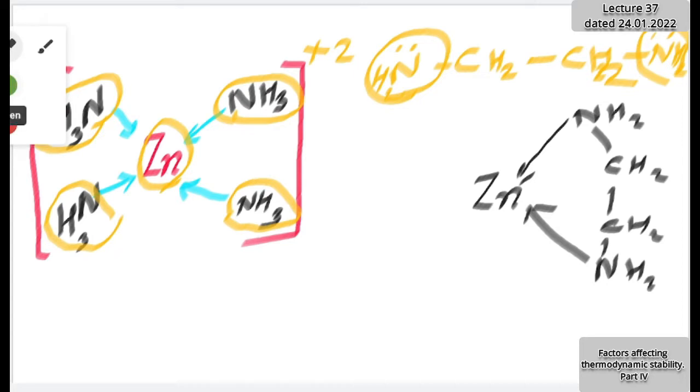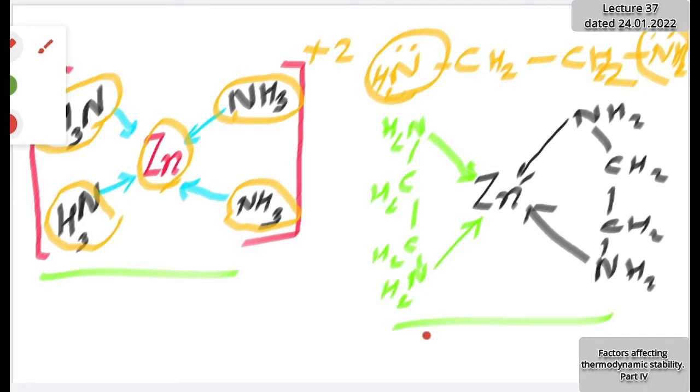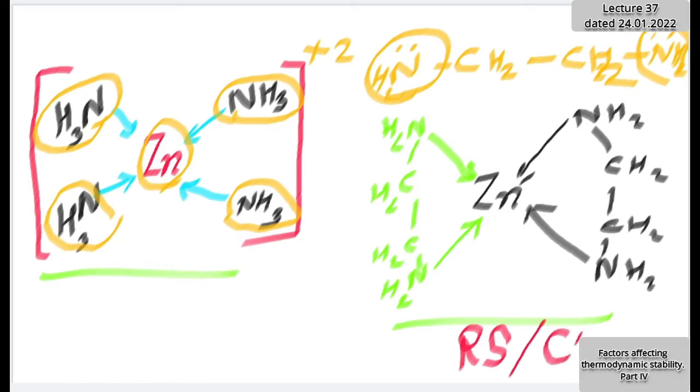Similarly, I represent the other ring, ethylene diamine again, with one NH2 and second NH2 through which linkage occurs, and the joiner between them is CH2 and CH2. So here also coordination number is 4, and here also coordination number is 4. But the right hand structure is a ring structure. The right hand side complex is a chelate.